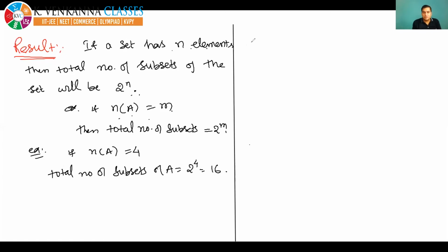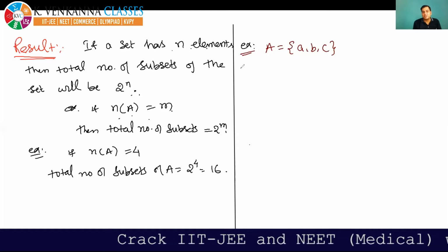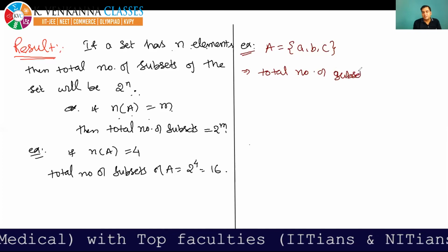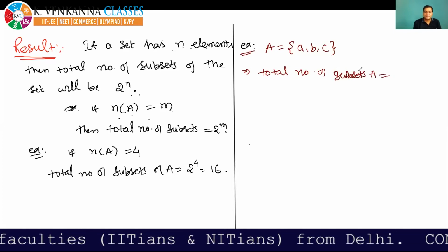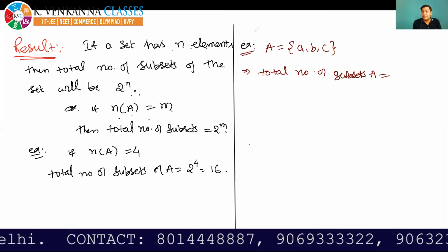Now one more example. Suppose A is equal to {a, b, c}. Then tell me the total number of subsets of A. Yes, all are right, very easy. The total number of subsets of A will be according to the formula.